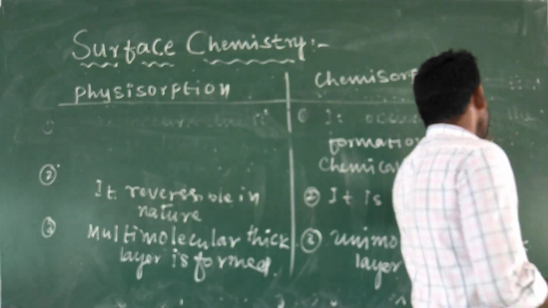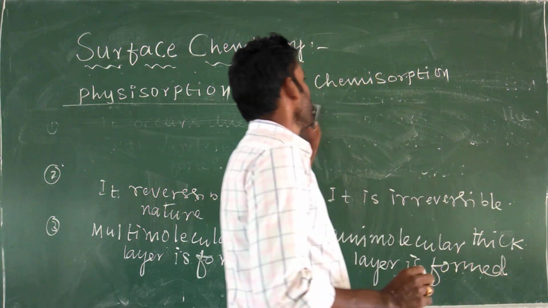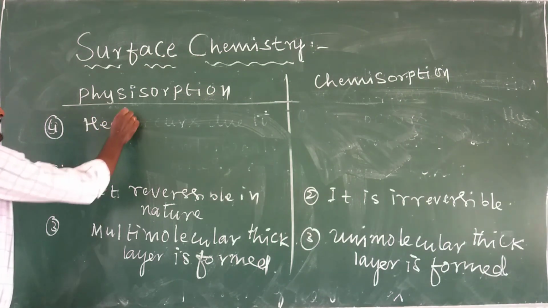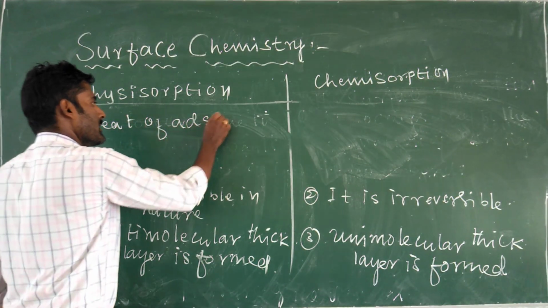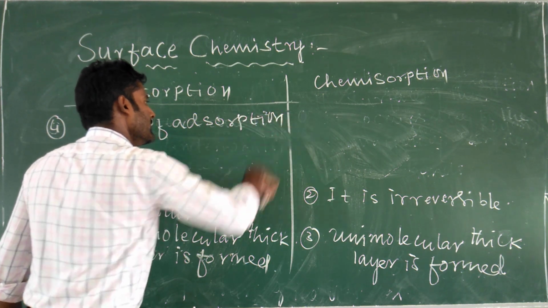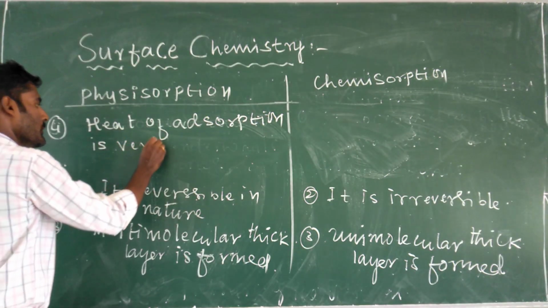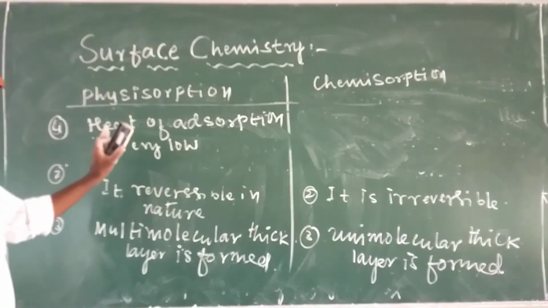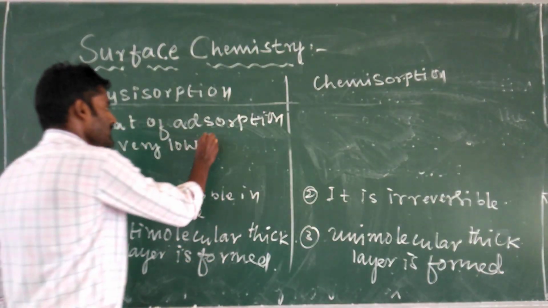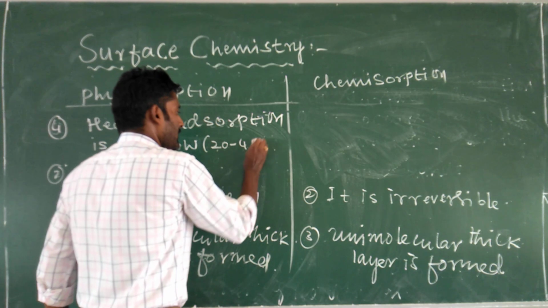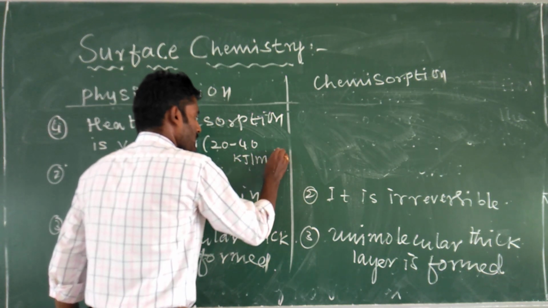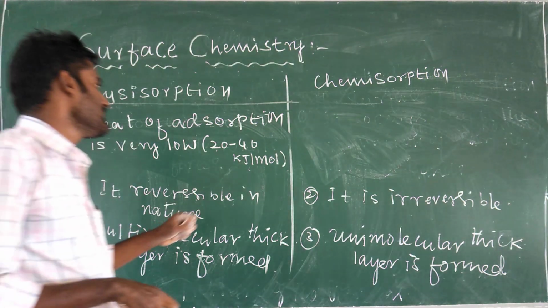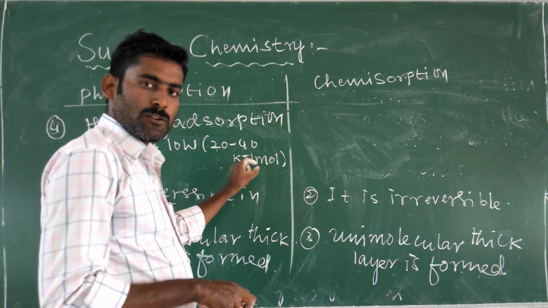And the fourth difference between chemisorption and physisorption is heat of adsorption. Heat of adsorption is very low in the case of physical adsorption or physisorption. So that is 20 to 40 kilojoule per mole. So during physical adsorption, it releases only 20 to 40 kilojoule per mole.